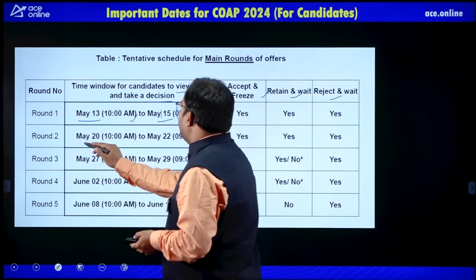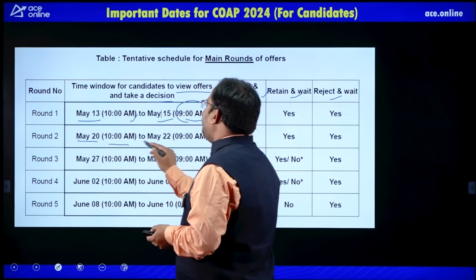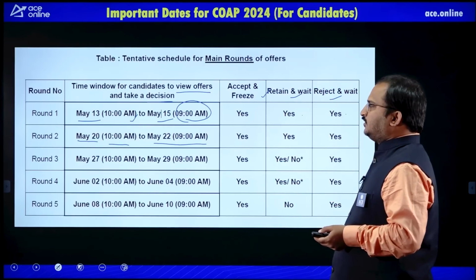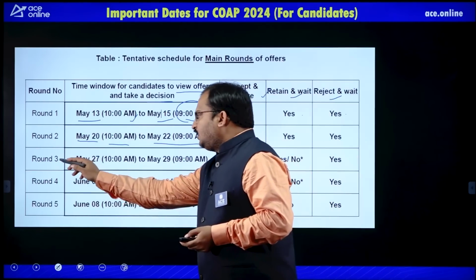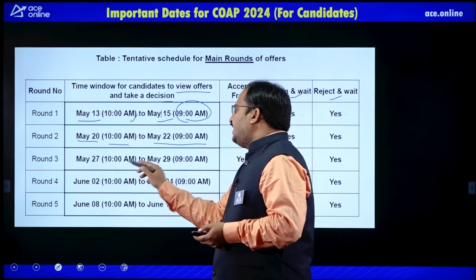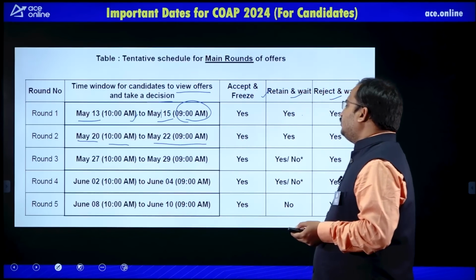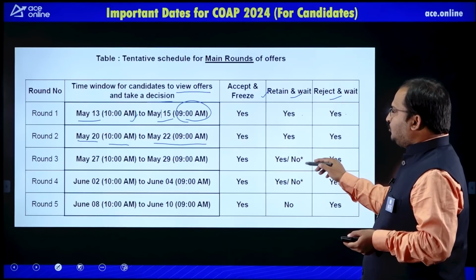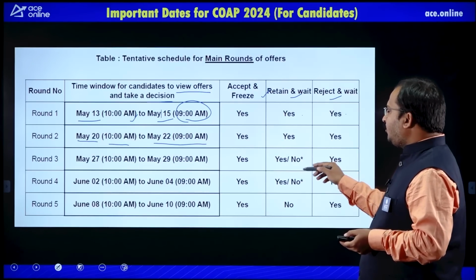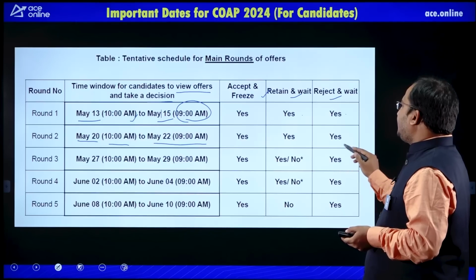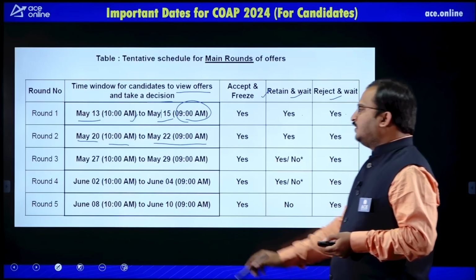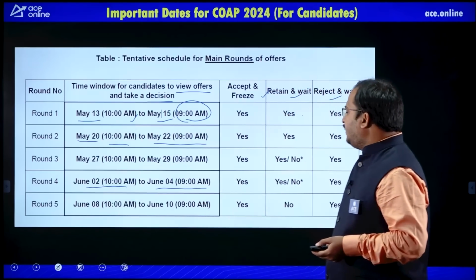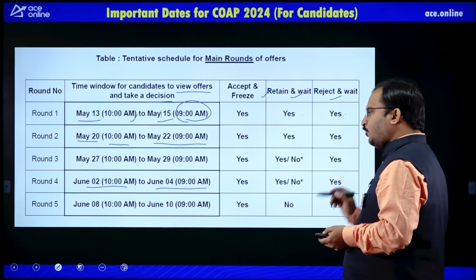Then round 2 is from May 20th 10 am to May 22nd 9 am. Here also you will have three options. Then round 3 is from May 27th 10 am to May 29th 9 am. Here you will have accept and freeze, retain and wait. You can use this option or not use this option, and the reject and wait option will be there. Then round 4 is from June 2nd 10 am to June 4th 9 am. Here also you have all three option choices.